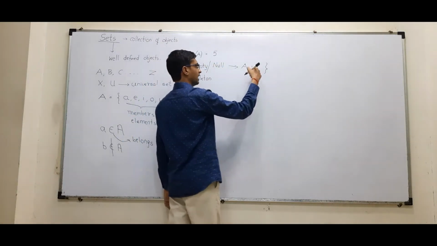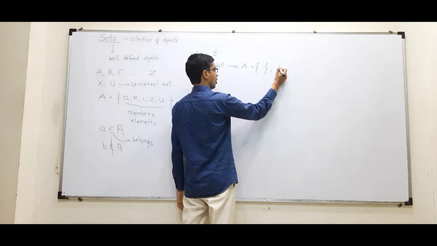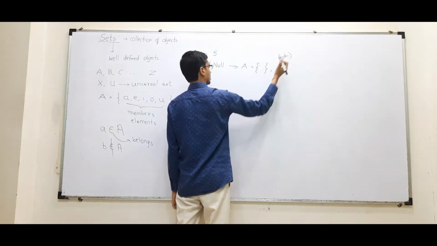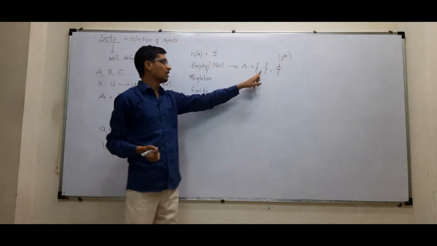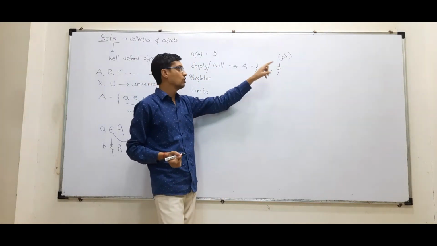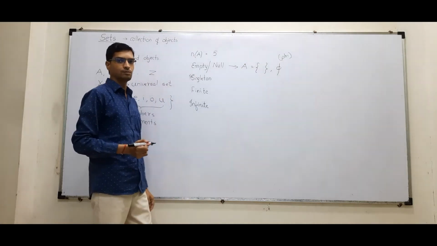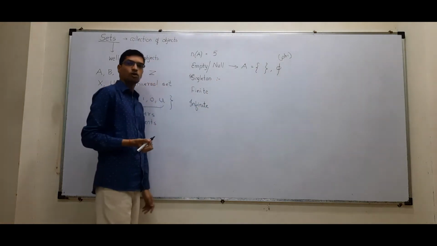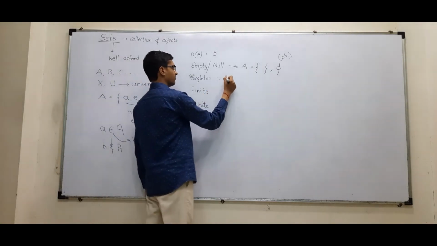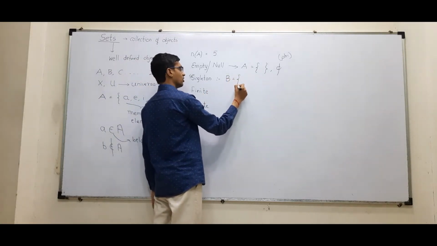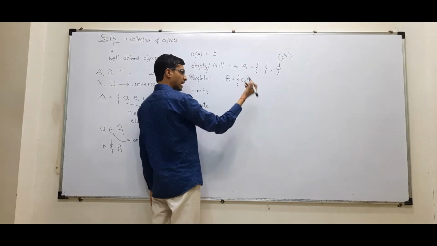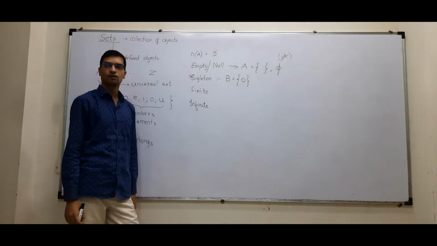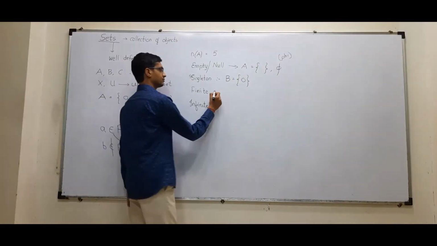We represent it by empty curly braces or by a symbol called phi, P-H-I. An empty set means nothing. Either you write it like this or you write the empty symbol phi. Then if a set contains only one element, if I define a set B having only 0 or only a, then that set is called a singleton set.